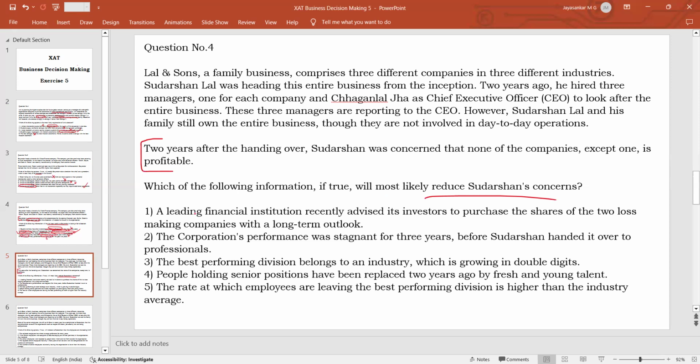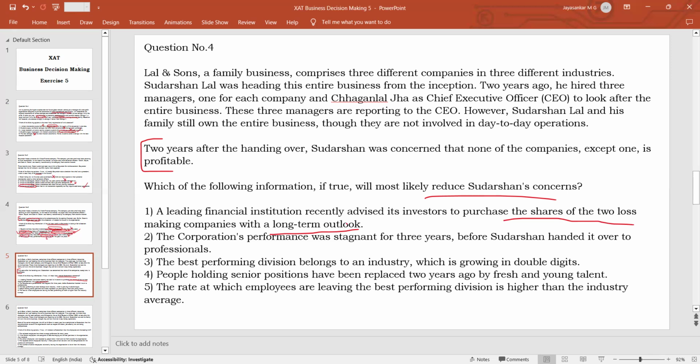That is the question. Option A, a leading financial institution recently advised investors to purchase the shares of the two loss-making companies with a long-term outlook. So what is the meaning of this? It means that this financial institution thinks that these two companies may not be making profit now, but they have a very good long-term potential. So since they have a very good long-term potential, they are asking people to purchase the shares of these companies. So this is definitely going to reduce the concern of Sudarshan. He will think that this might be a temporary phase. After some time, these two companies also will start making profit. So this will definitely reduce the concerns.